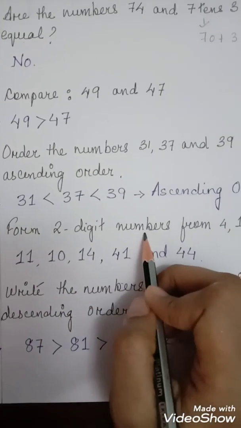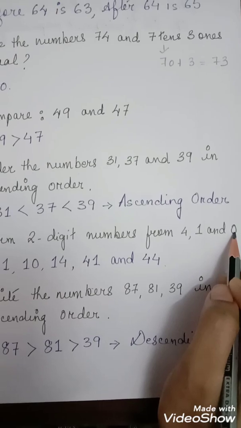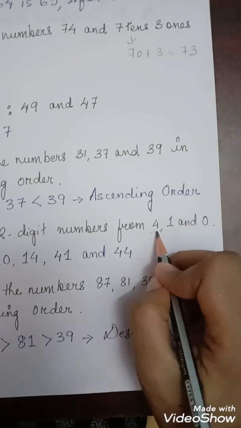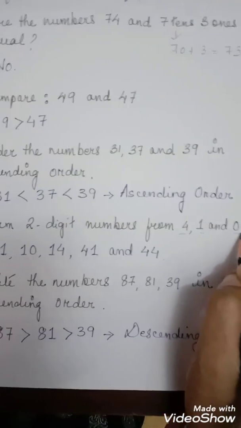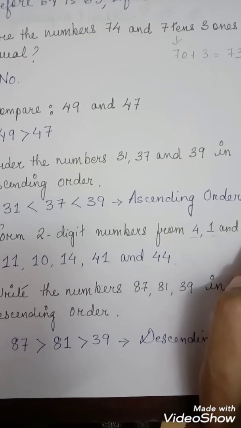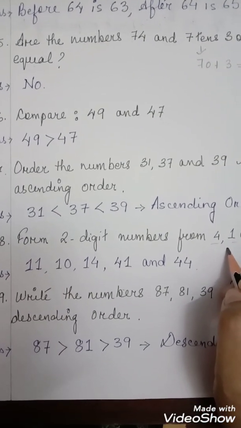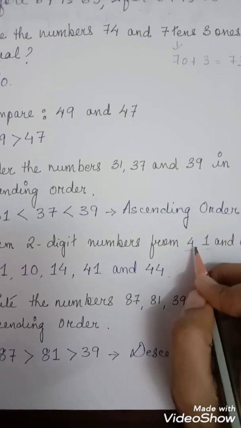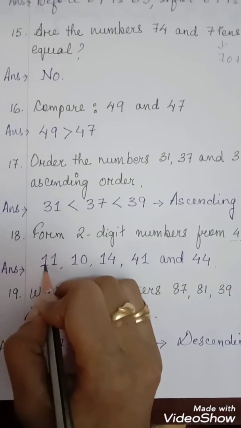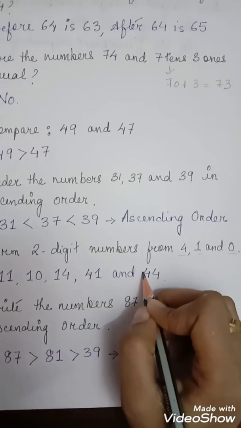Now number 18. Form 2-digit numbers from 4, 1 and 0. What you have to do is form 2-digit numbers with the help of these digits. What are the digits given? 4, 1 and 0. Yes, all digits you have to use to make 2-digit numbers. The 2-digit numbers we can form are 11, 10, 14, 41, 40 and 44.